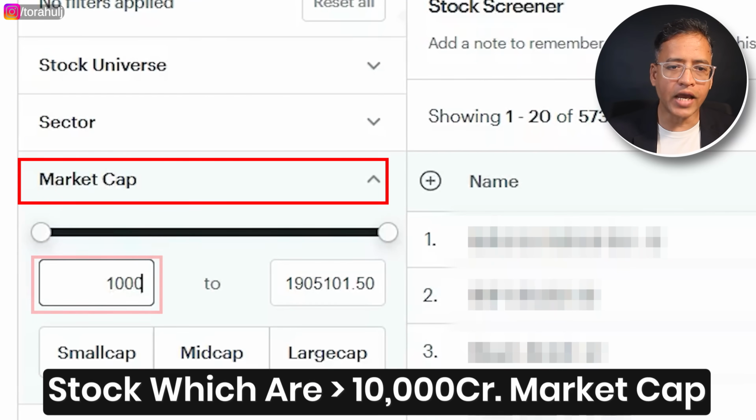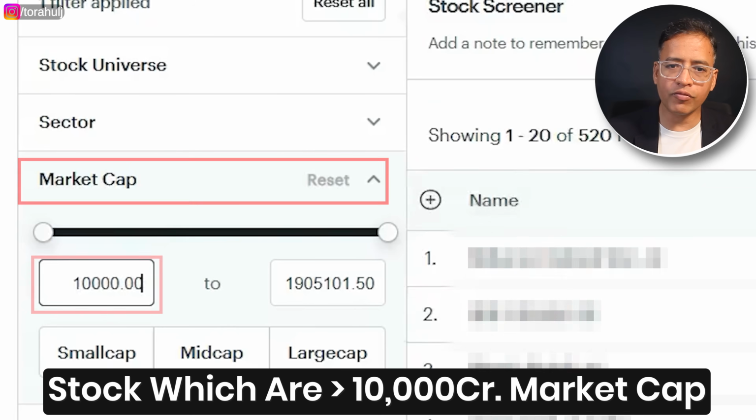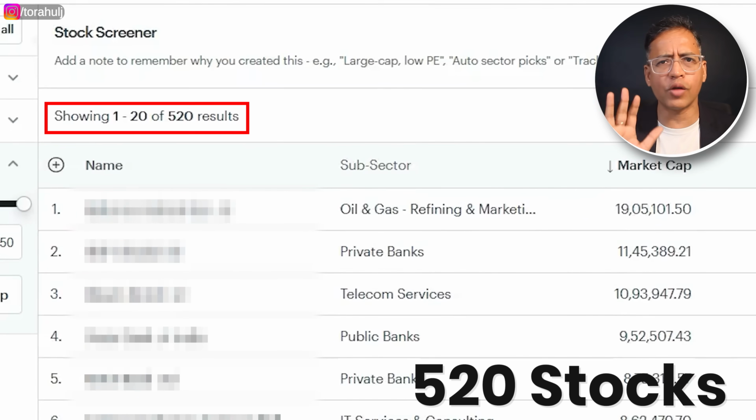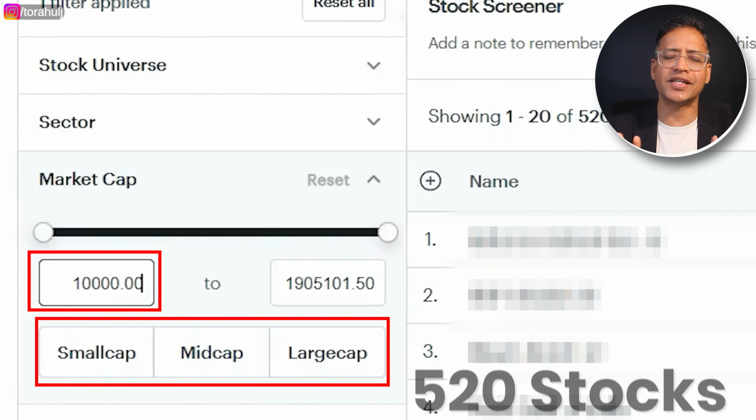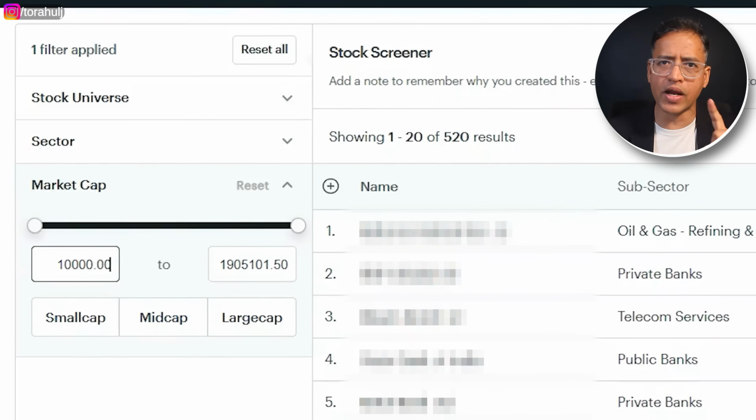So if I type in 10,000 here, it is going to give me a list of around 520 stocks. So almost I have got large cap, mid cap and small cap. 520 stocks is what I've got, more than 10,000 crore. You can adjust it as per your need. That is parameter number one.